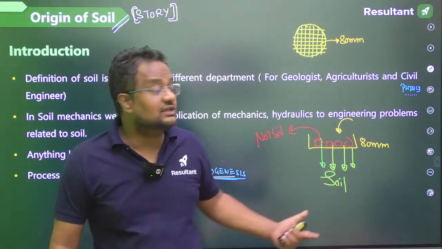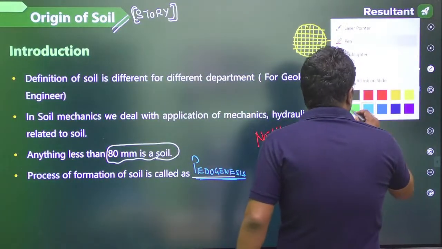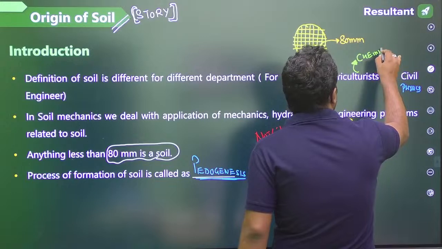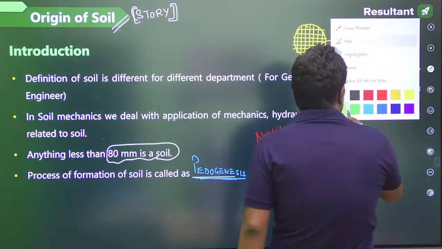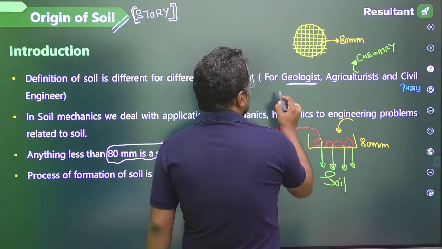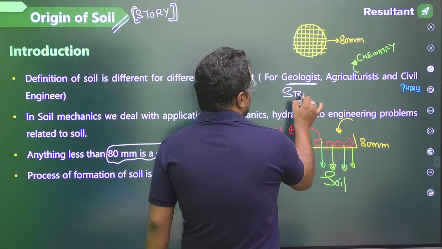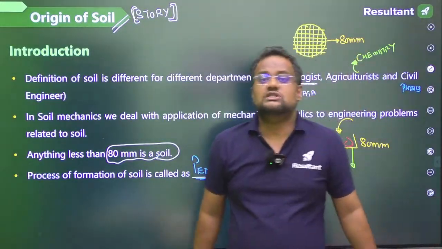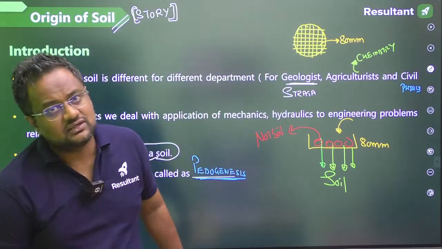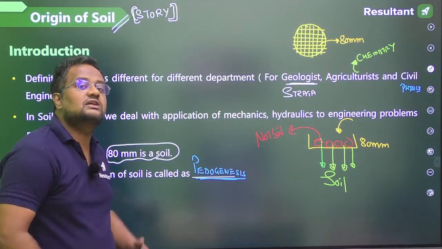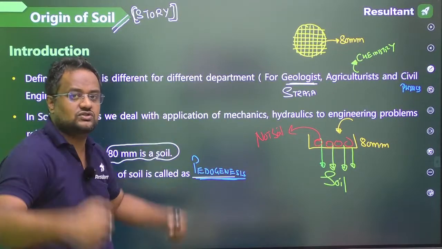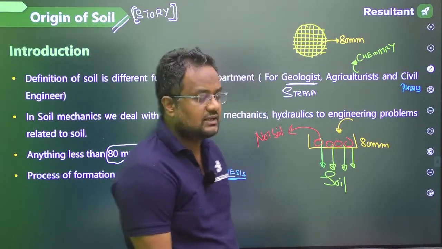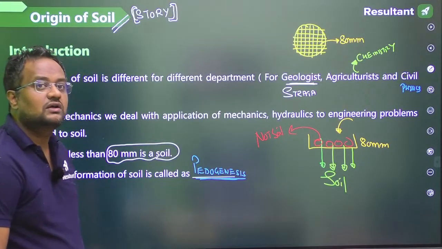For an agriculture engineer, the definition may be different. He majorly deals with minerals, the chemistry of the soil. And a geologist deals with the different strata: how much is sand, where is the water table, how much is rock, like this. So the civil engineer's definition is different, the agricultural one will be different, and the geologist's will be different. Civil engineering deals with the strength and physics of the soil. Agriculture depends not on strength but on the minerals that help plants. And the geologist looks at the different strata of the soil.